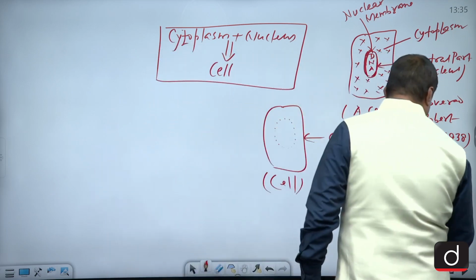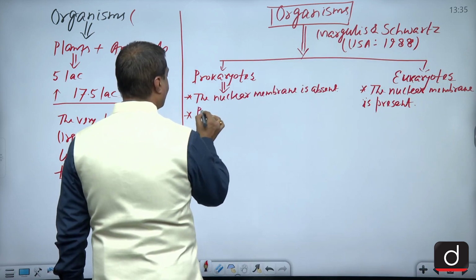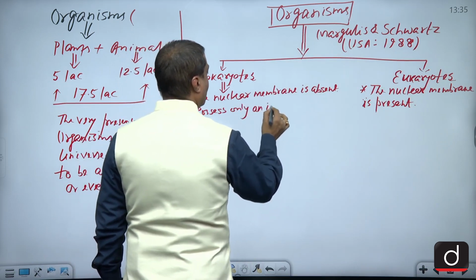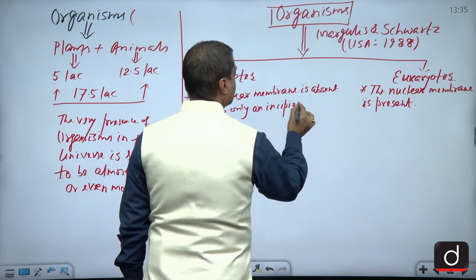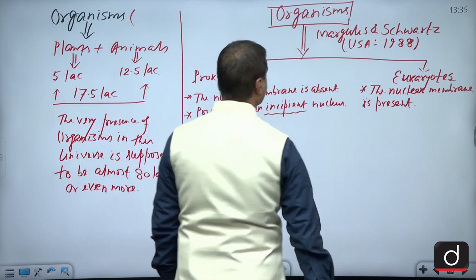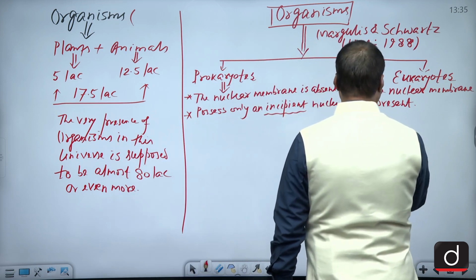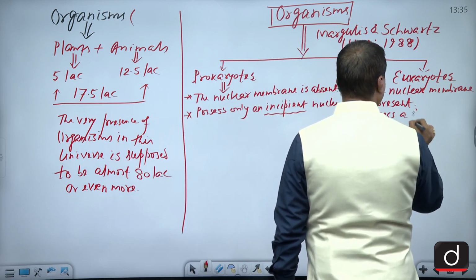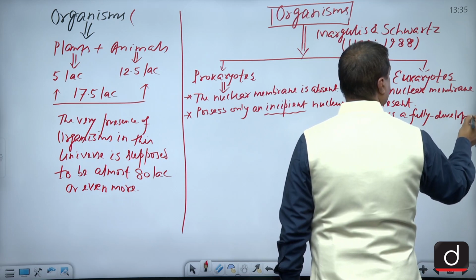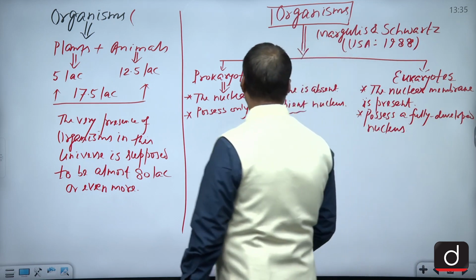So the second classification which we can take over here, we can say that prokaryotes possess only an incipient nucleus, and of course if you compare them, you can say that eukaryotes possess a fully developed nucleus. Okay.